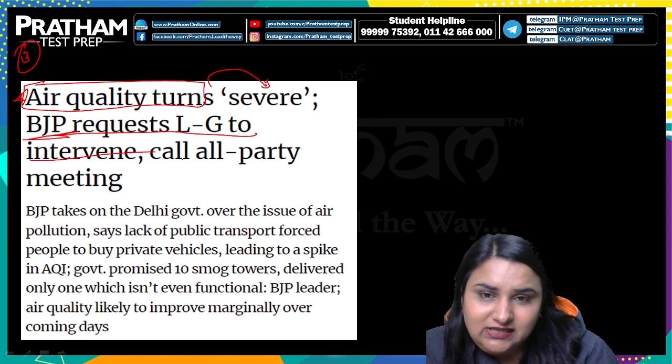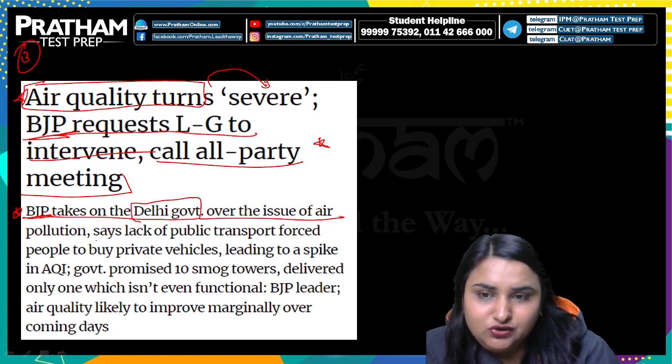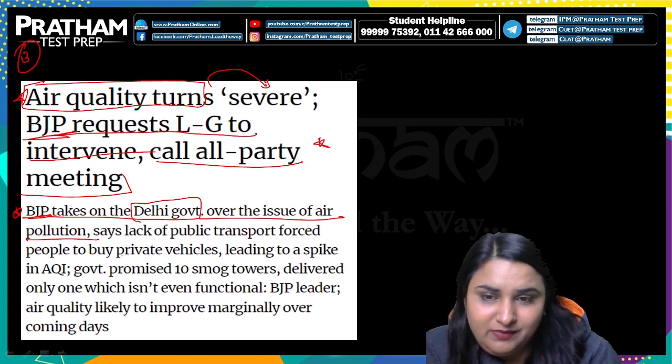Now let's see the next news: air quality turns severe, and with this, the BJP has requested the LG to intervene and call an all party meeting to control this. So BJP takes on the Delhi government over the issue of air pollution that we all are facing on a day-to-day basis, right?